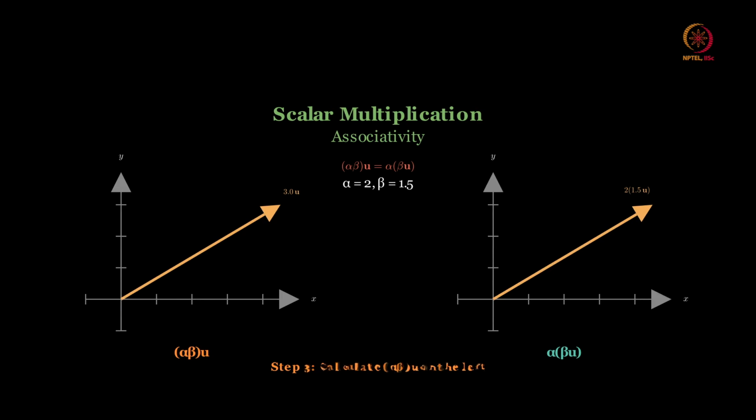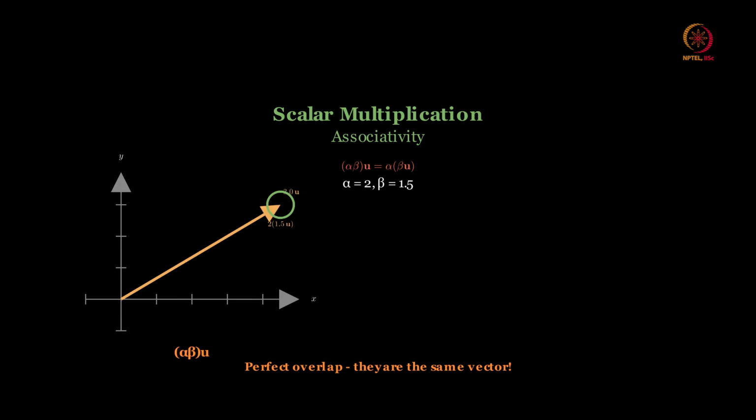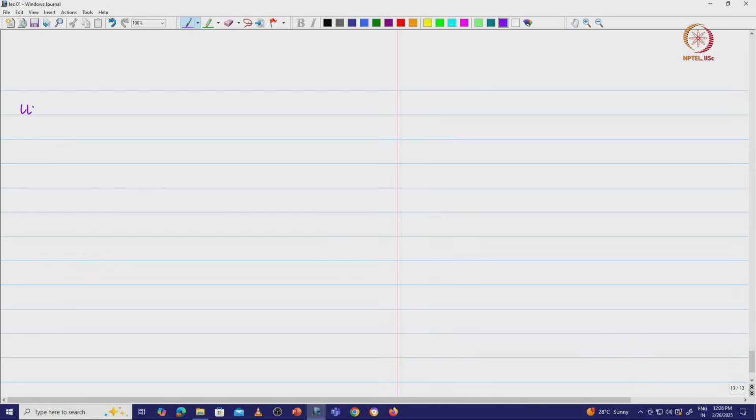That means you can multiply the scalars and then scale a vector, or you scale a vector and then scale the resultant again. That is what you call associativity.